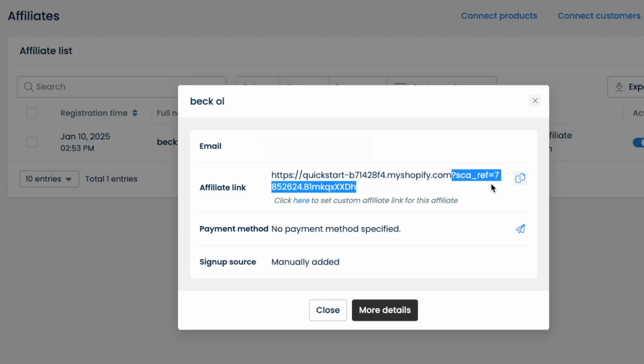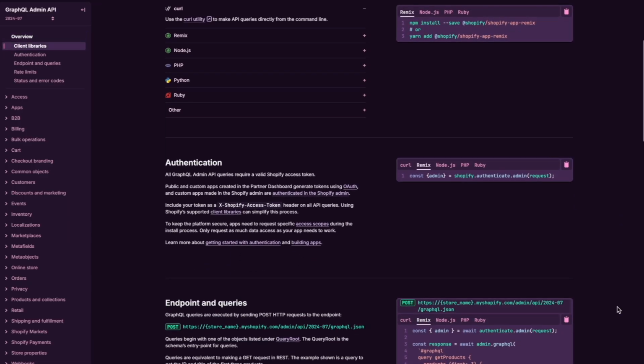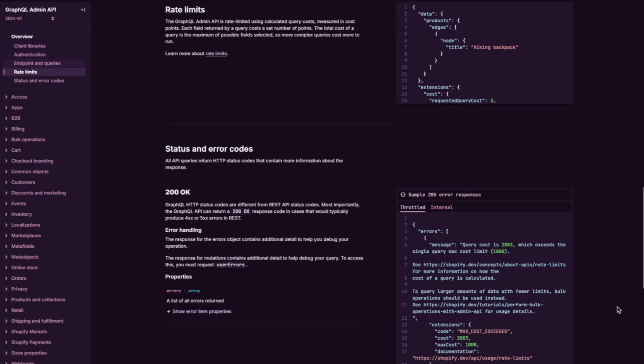So I know from checking how other apps do this that a link will usually have a question mark after it with an affiliate equals the name of the affiliate. So I asked ChatGPT what that was, and apparently that's used to create a cookie. So if I can figure out how to add a cookie, it should tell me if someone has clicked the referral link. And I'm sure the Shopify API has some way to create a cookie. So if I can figure that out, then I should be able to get the affiliate link working.